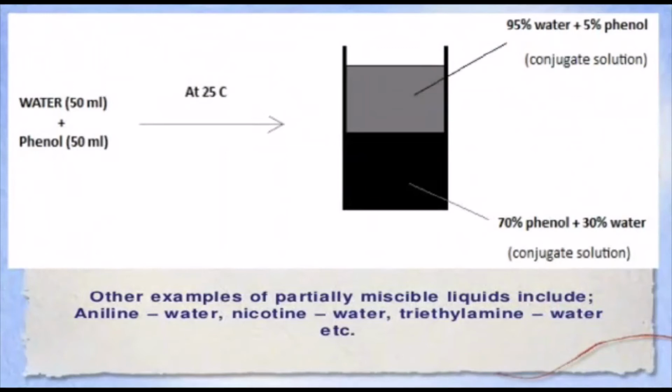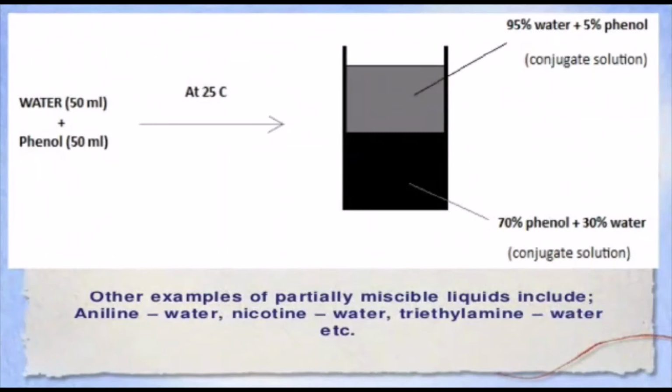The lower layer consists of 70% phenol and 30% water, and they also form a conjugate system. But as they have not achieved their critical solution temperature, they are partially miscible, and by seeing this figure we can also conclude that they are practically immiscible.